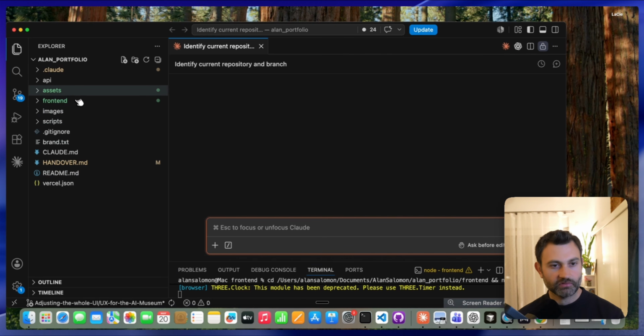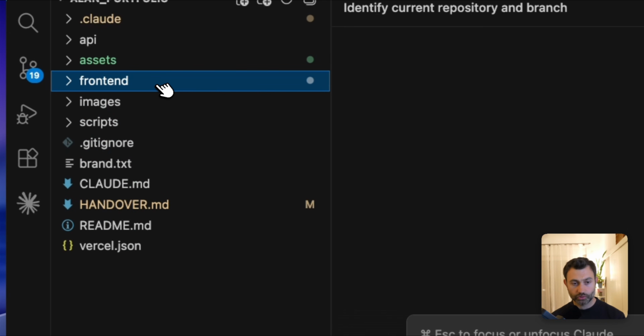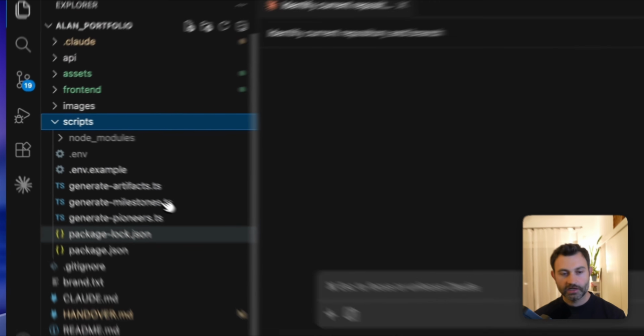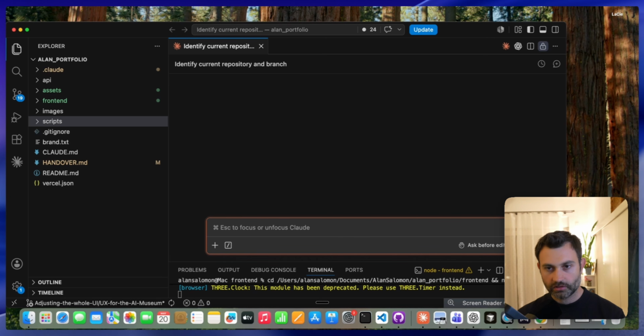This is the project. We have the assets. It has templates, and the writings, because I have my articles inside. Here is the front end, which we deployed with Vercel, and here are the scripts, which take care of filling in the pioneers, the milestones, and the artifacts. This is what we're going to use today. This is important for you to understand.